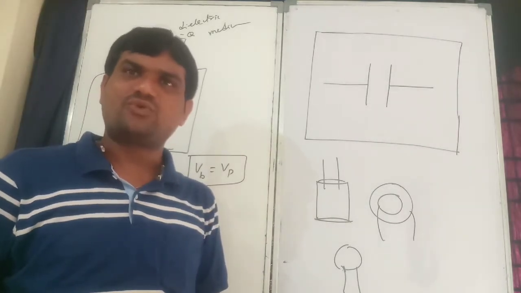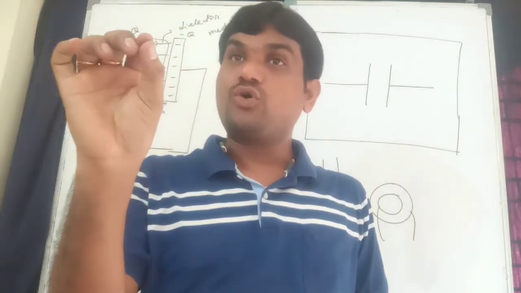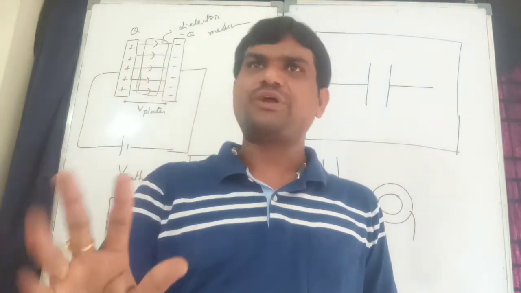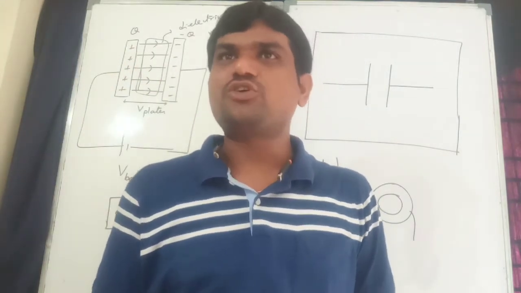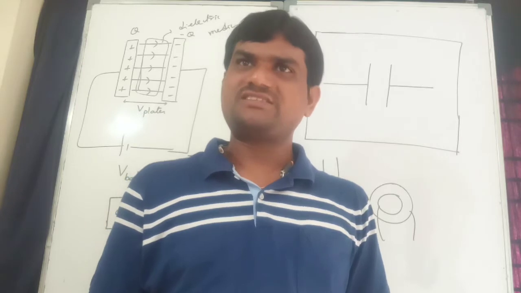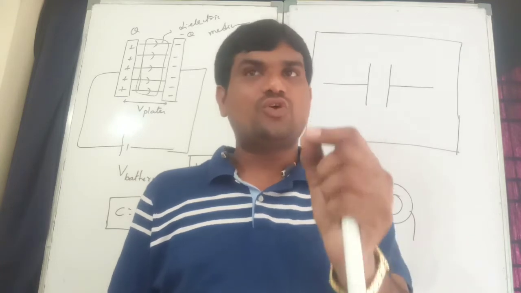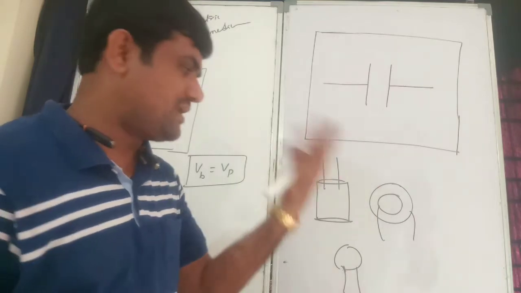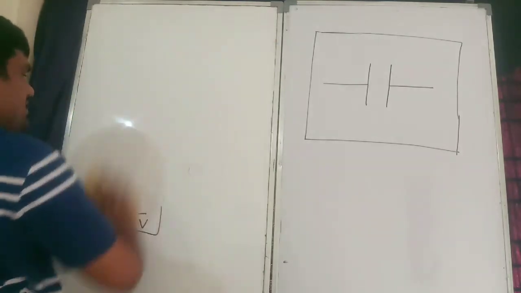Can it work at high voltage, sir? It works at low potential. Remember, it has high charge but low potential. Inversely proportional only: C is equal to Q by V, and V is the low potential. Remember, a capacitor is the device which can store a huge amount of charge at low potential. If you give high potential, it can blast. Okay, so this is the symbol of capacitor.